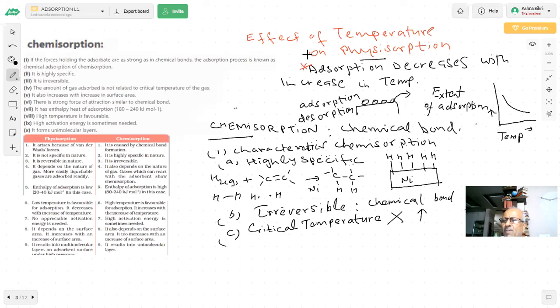Gas, whatever molecules are there, they are going to form a bond. Physisorption is a totally different thing. Their molecules are getting adsorbed by weak van der Waals type of forces. So when we talk of weak van der Waals forces, which we said are responsible for the liquefaction of gases, I told you how to liquefy air to get oxygen, nitrogen, and argon from air. They decrease the temperature, increase the pressure, and then they get liquid.